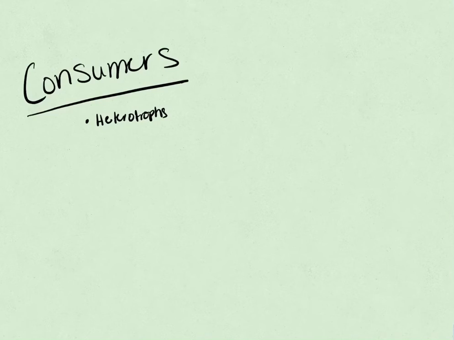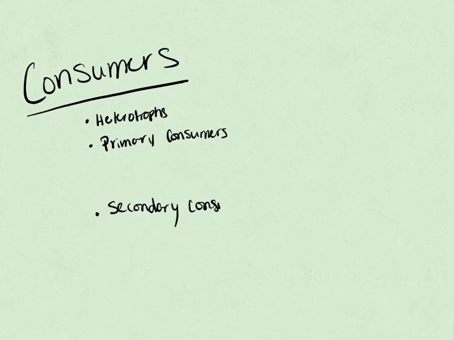So, like I just said, heterotrophs are organisms that feed off of other organisms, and humans would fall under that category because we either eat plants or we eat animals. Now, let's talk about the different classes of consumers. We have primary consumers, secondary consumers, and lastly, we have tertiary consumers.